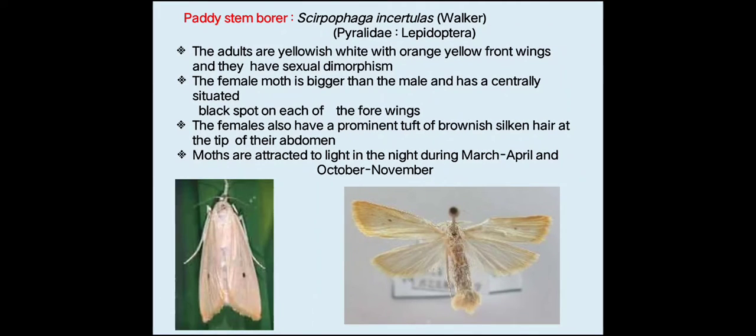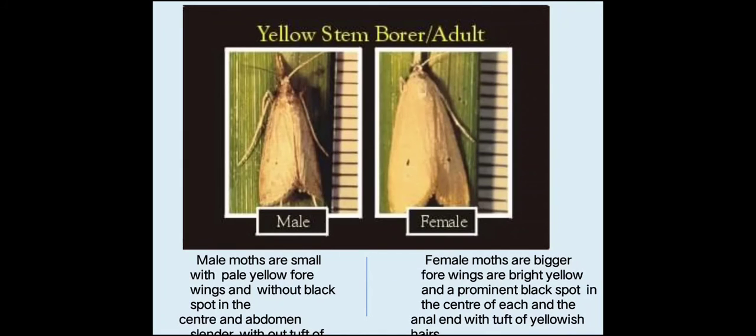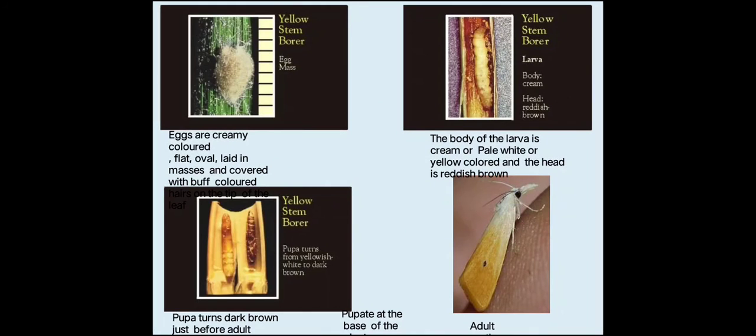Then moths are attracted to light at night during March, April and October, November. During these months, you will find these insects getting attracted towards the light. You will find the adult insects near the light. So this is the difference you can see between male moth and female moth, and then the life cycle.